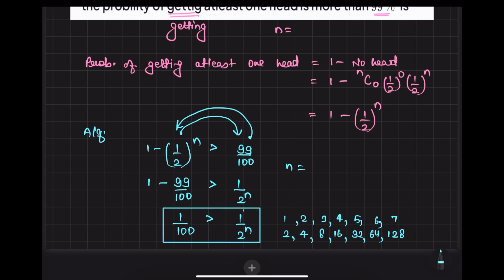Look, if n is 1, this is 1 by 2. So 1 by 2 is bigger than 1 by 100. So this inequality is false for n equal to 1, false for n equal to 2. So it will not hold true for these cases. The moment you get 7, this inequality starts holding true, which means n can take values greater than or equal to 7. They have asked you to find the minimum n, so the required value is 7.